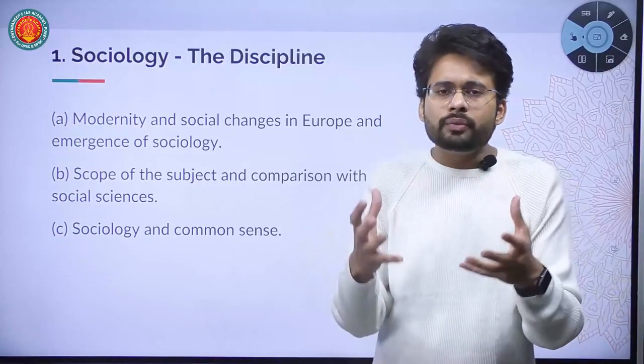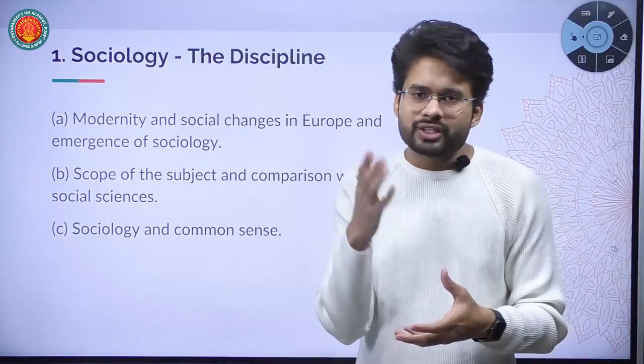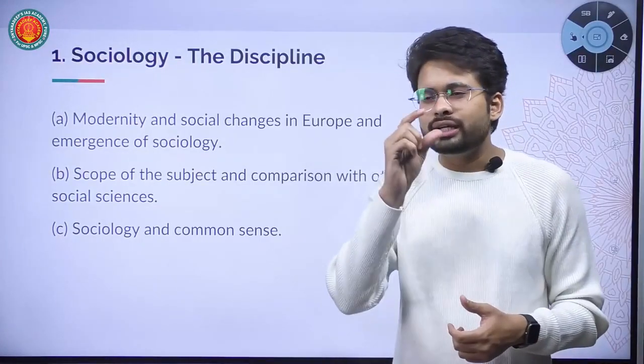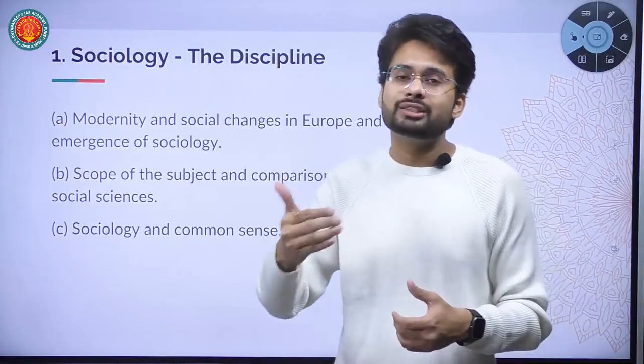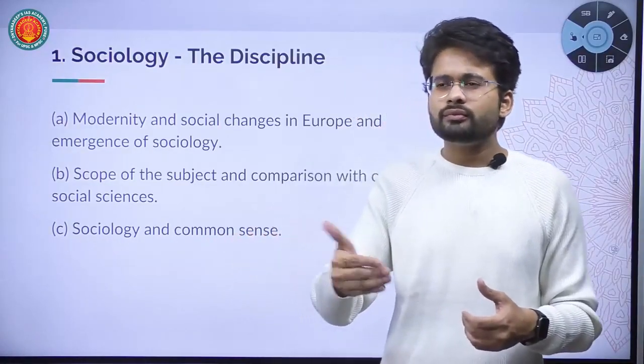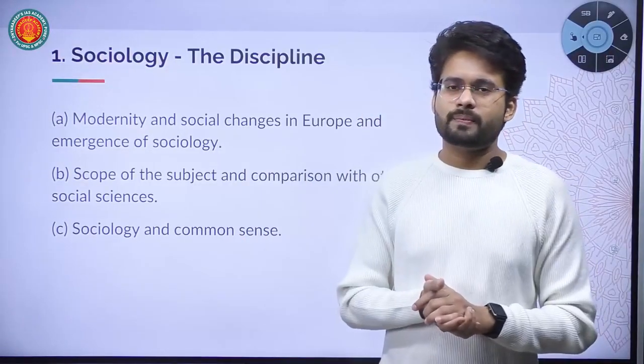And to conclude, briefly, we can say that chapter 1 is specially dedicated to sociology as a discipline: what sociology is, how it emerged, what the scope and subject matter of sociology is, and how it is distinct from the other social sciences.